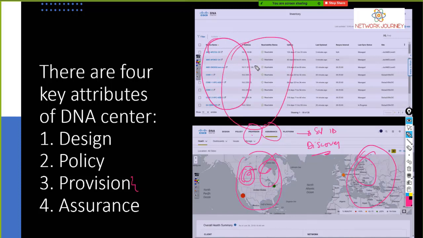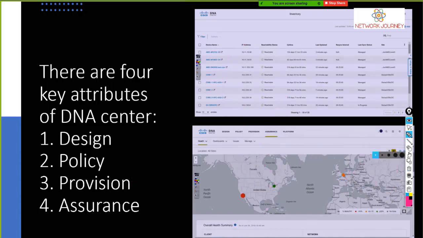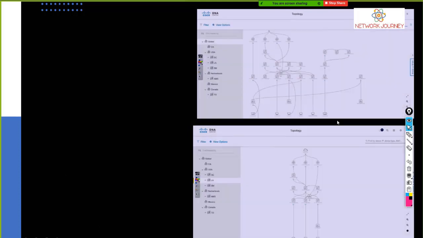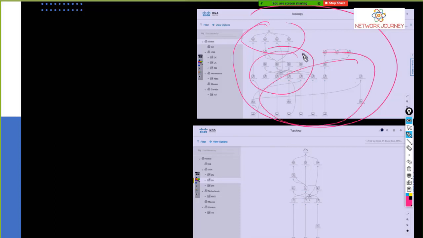So it's going to do an auto discovery. Okay, what else do we have? So it's going to give you a geographical representation. Once the auto discovery happens, you know how many core devices you have, how many distribution you have, how many endpoints you have.